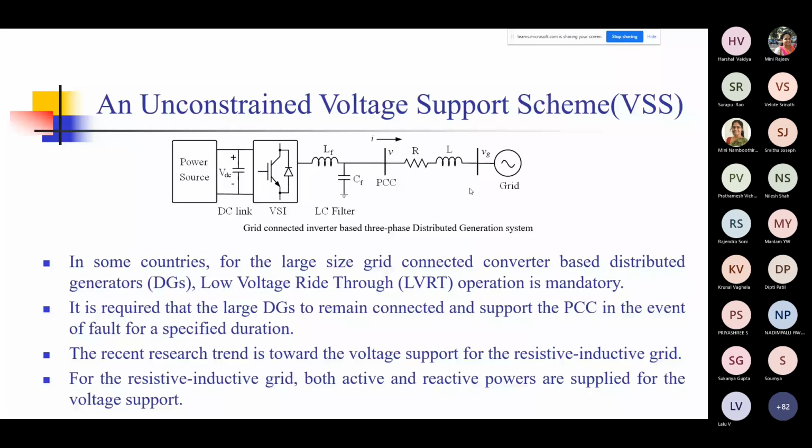So now people are talking about this kind of a support system and distributed generation at the distribution level. Earlier it was at the transmission level where the voltages were high and the grid was mostly inductive. There you could just manage to give reactive power to regulate your voltage. But now at the distribution level, you will probably have to give both active and reactive powers.